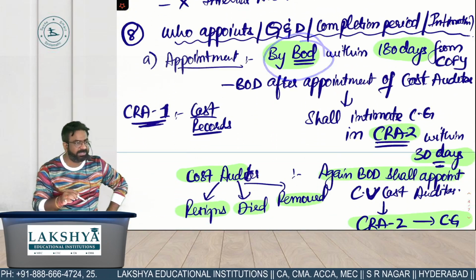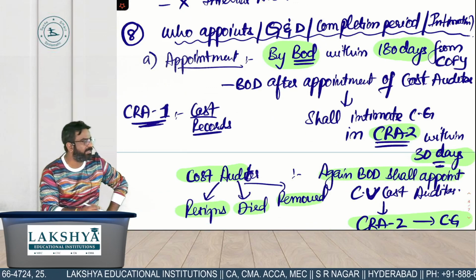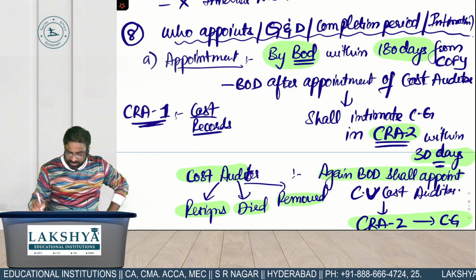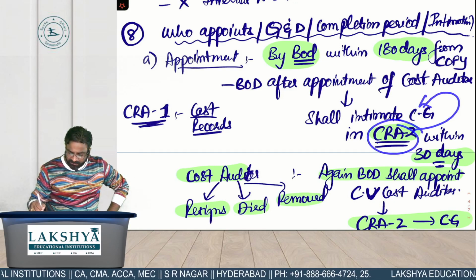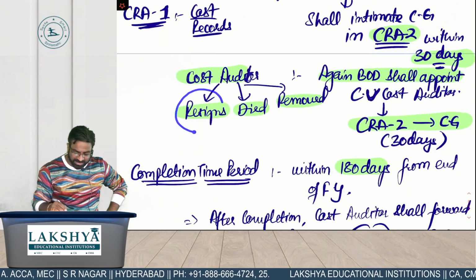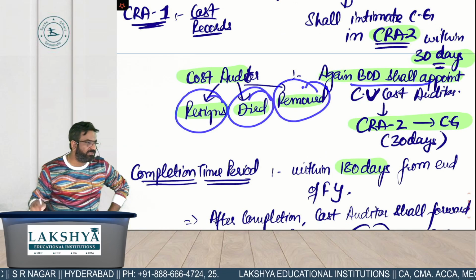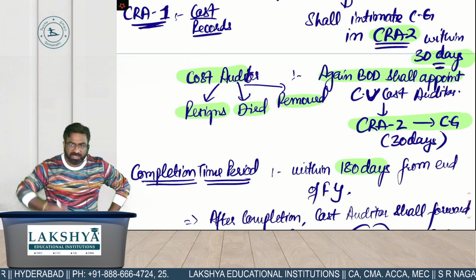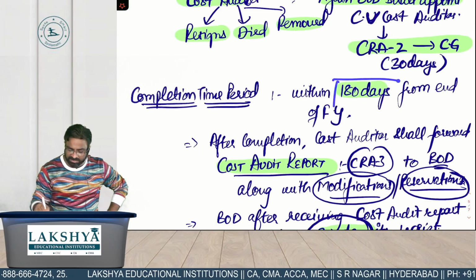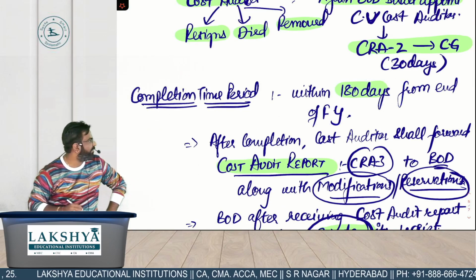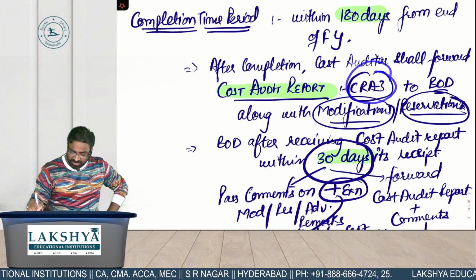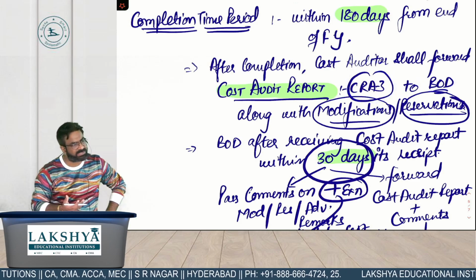Board of directors, and to be appointed by the board of directors within 180 days from the commencement of financial year. And as and when you have been appointed, your intimation will be given to the central government in form number CRA2 within 30 days. एंड अगर आपका कॉस्ट ऑडिटर का रेजिग्नेशन होता है, डेथ होती है या रिमूवल होता है, again the board of directors will fill up casual vacancy and again you need to re-intimate to the central government in form number CRA2. Completion of audit, the time period is 180 days from the end of the financial year, and after the completion you will be sending the cost audit report in form number CRA3 to the board of directors, on which you can put some modifications and reservations.